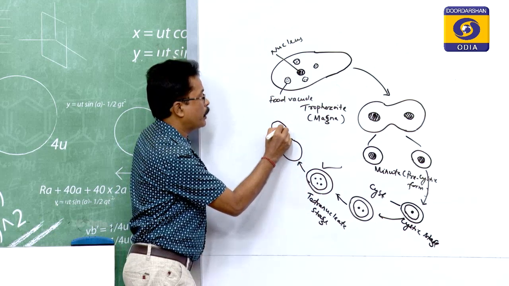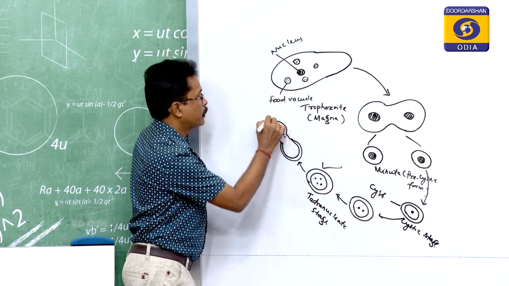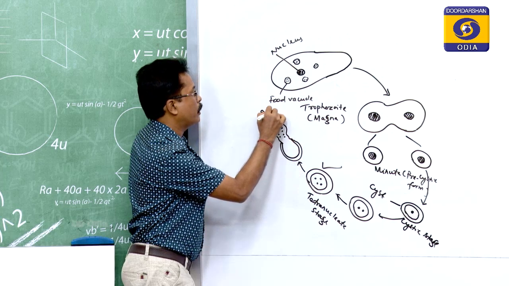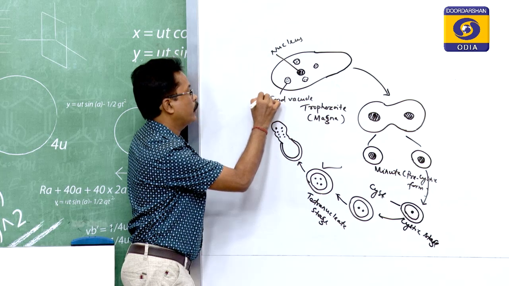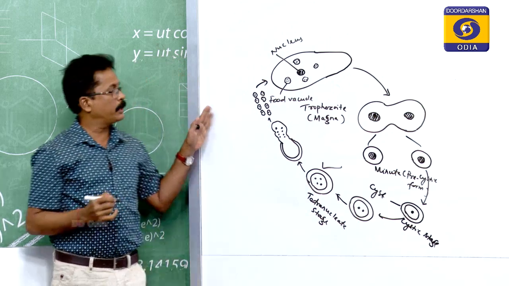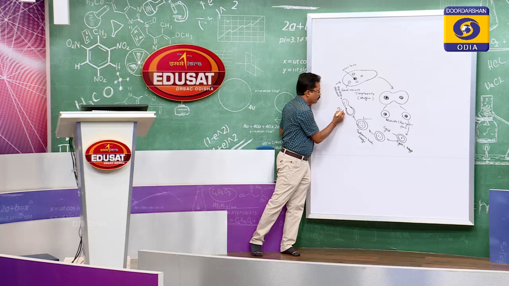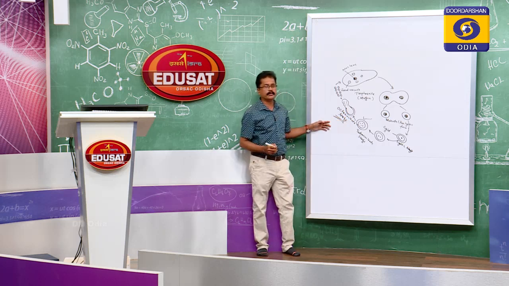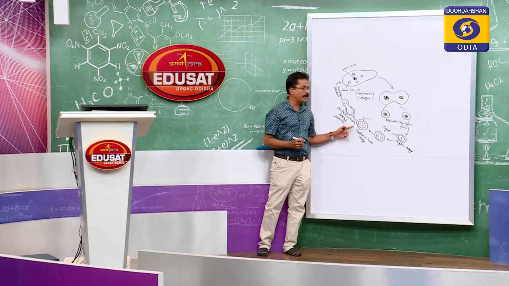and it will divide further to form the octanucleate stage, and then tiny amoebae called amoebulae emerge out. So you see that this stage is called the octanucleate stage. This stage is the infective stage in the case of Entamoeba gingivalis, but the tetranucleate stage is the infective stage in the case of Entamoeba histolytica.